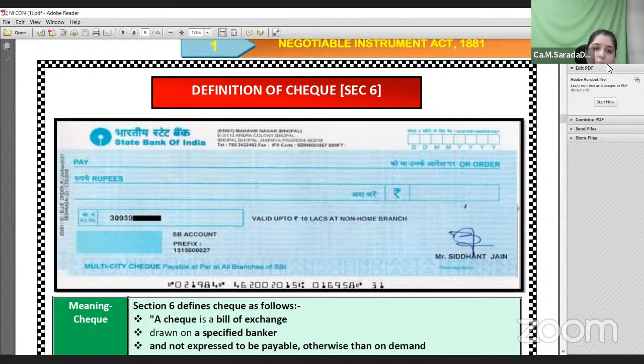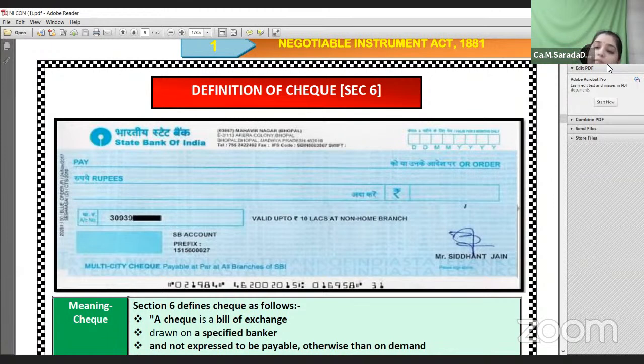Generally, the person, for the purpose of making payment, takes this particular check which is given by his bank where he maintains his account, and he mentions the person to whom the payment should be made. In the pay column he writes that person's name, and specifies the amount he has to pay, in words and in numbers, and gives his signature. Therefore, the person who prepares the check and signs it is called the drawer of the check,